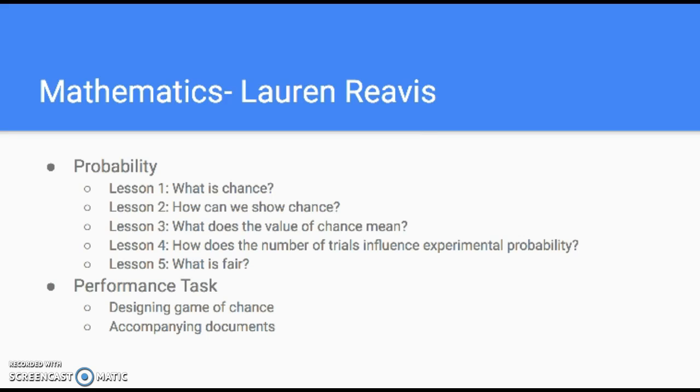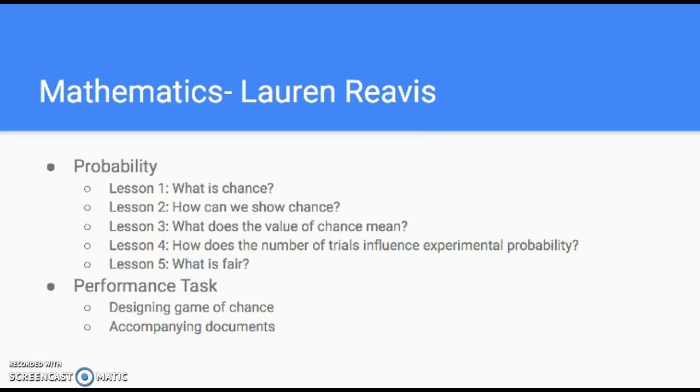In lesson 2, they're going to explore how we can show chance. So visualizing chance and probability through tree diagrams. In lesson 3, they're going to learn what the value of chance means. So interpreting probability values. They'll be in stations.